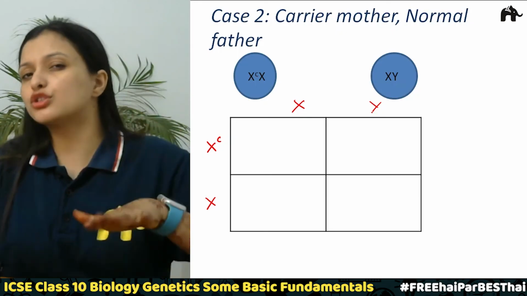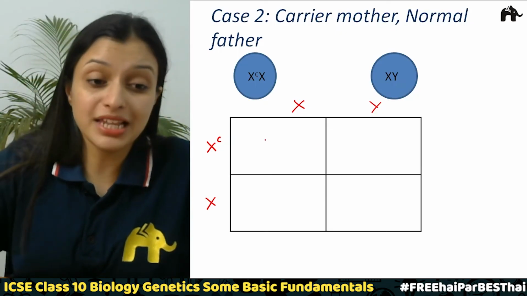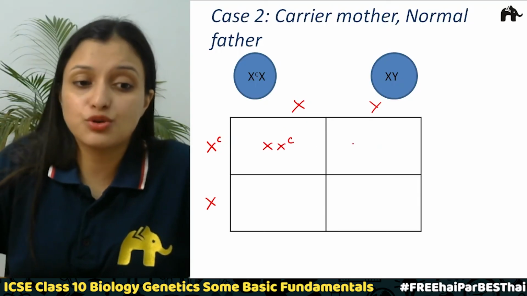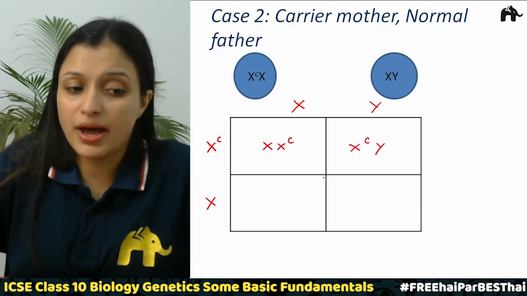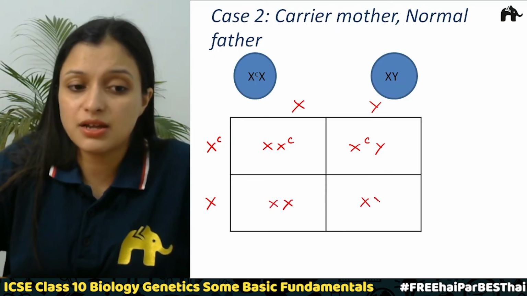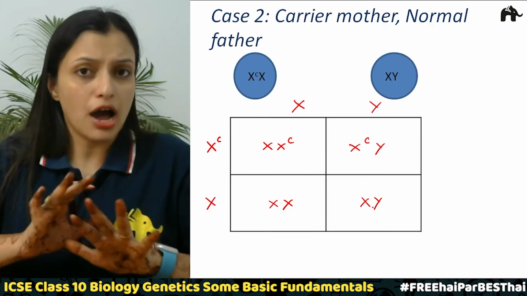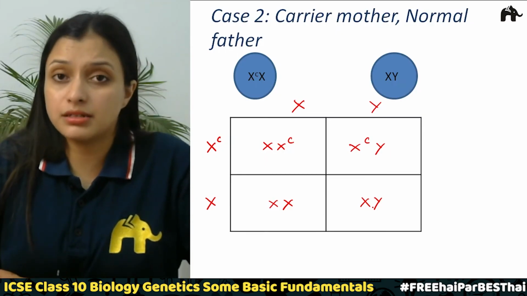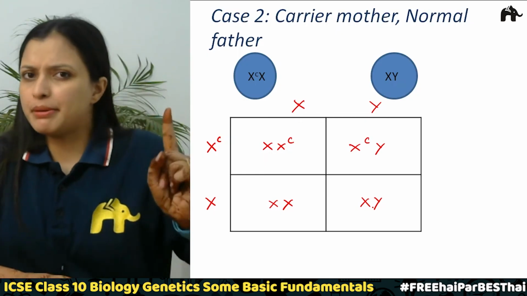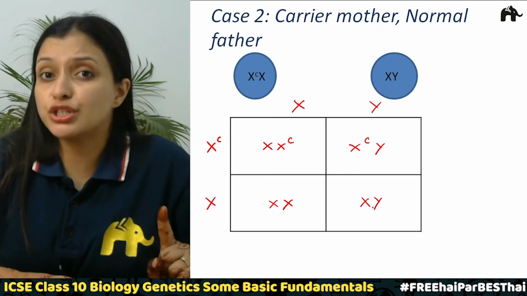So let's see how the offsprings are going to be. Now, from here, it is going to be XXC, it is going to be XCY, this is going to be XX, and this is going to be XY, right? So, out of all the offsprings, how many sons and how many daughters? Do you remember when we studied sex determination in human beings?